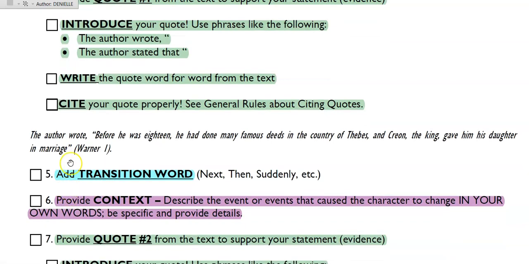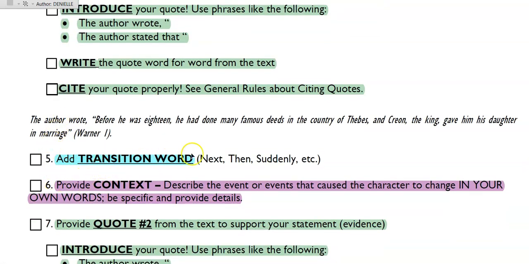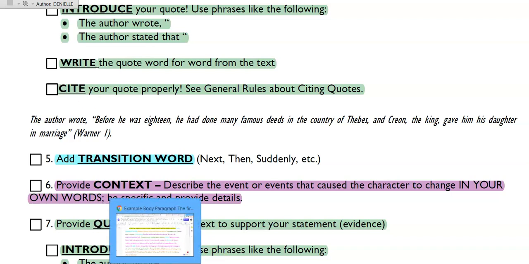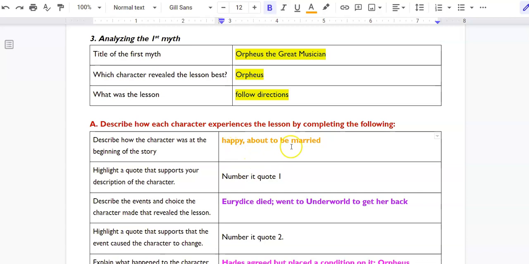Okay. And now step 5 is to add another transition word, such as next, then, suddenly, and then provide the context for what caused the character to change in my own words. So this is the next box then in my brainstorm. So you can see I did the first, how he was in the beginning, and then I did the quote, and now I am doing what made him reveal the lesson. And so I wrote in my brainstorming sheet here in purple, Eurydice died, and he went to the underworld to get her back, right? So now I'm going to put this in a complete sentence in my paragraph.